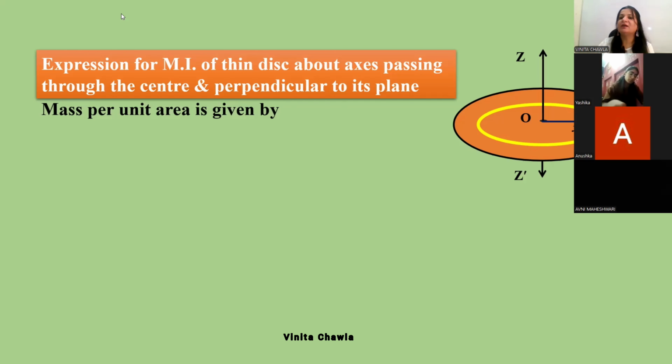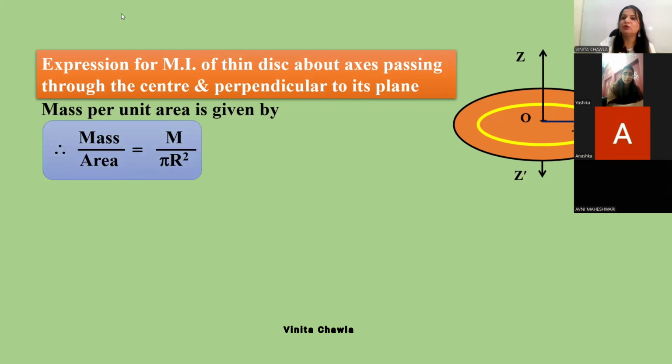So here we will find area. Mass per unit area is given by m upon pi r square. Again we are assuming that there is uniform mass distribution. So whatever mass there is, for all the rings that you are considering, the mass is uniformly distributed. As we have found mass per unit area, now we will find area of the ring that we have just assumed here, the yellow one, and we will find the mass of that ring too.